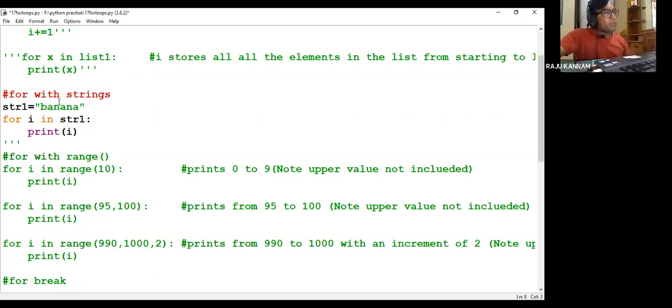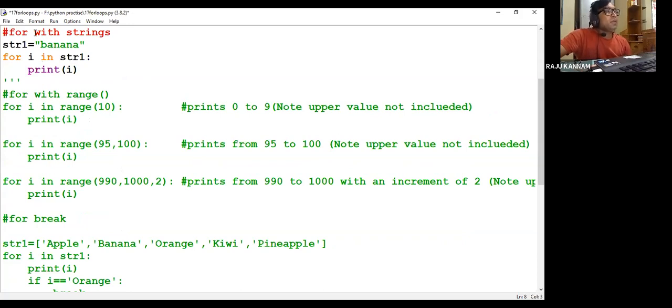Now I'm using the for loop with strings. I have taken only one string called str1, in which I am storing banana.